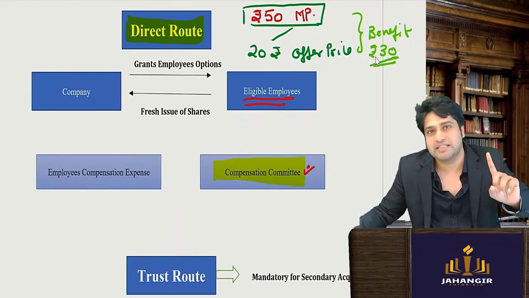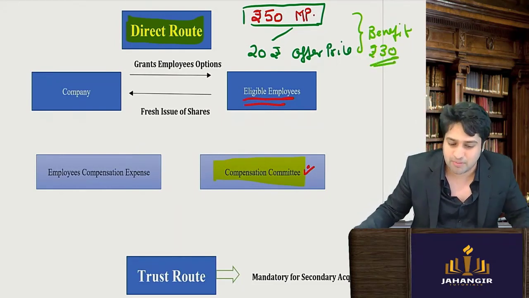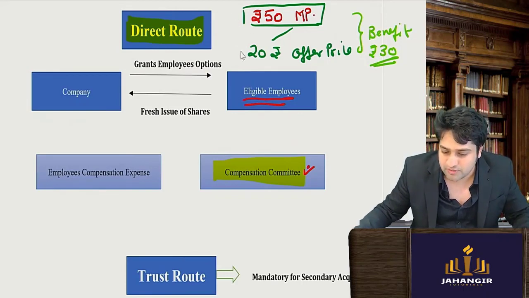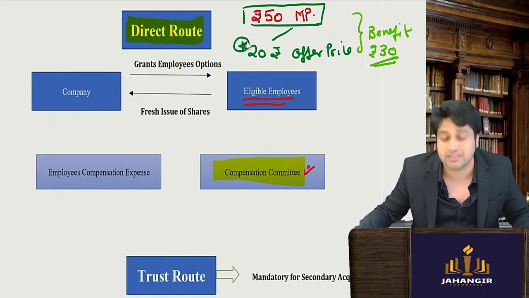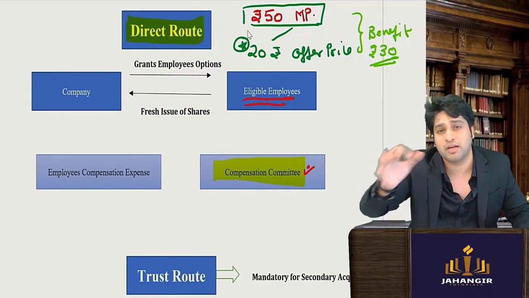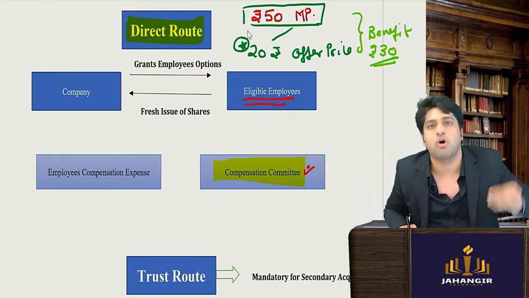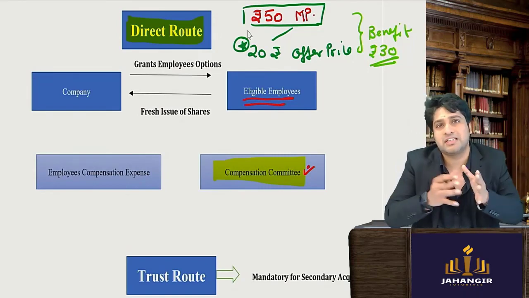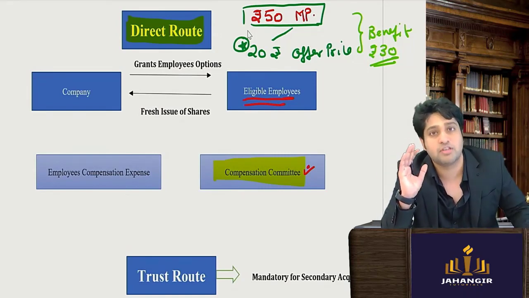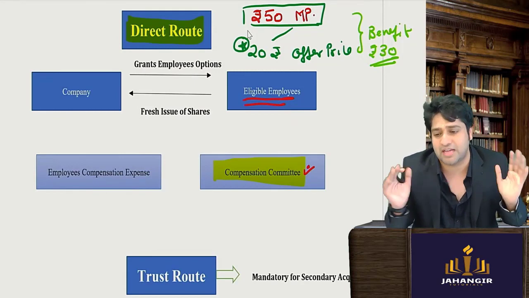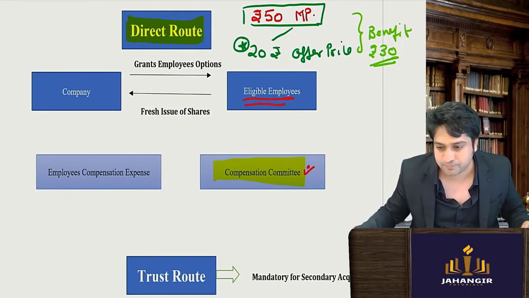But we will tell him, listen, there is a condition: we are giving it to you for 20, but the share has a lock-in. You have to work with the company for a minimum of 1 year or 2 years, whatever the terms and conditions say. This way, we can retain the talented employees.